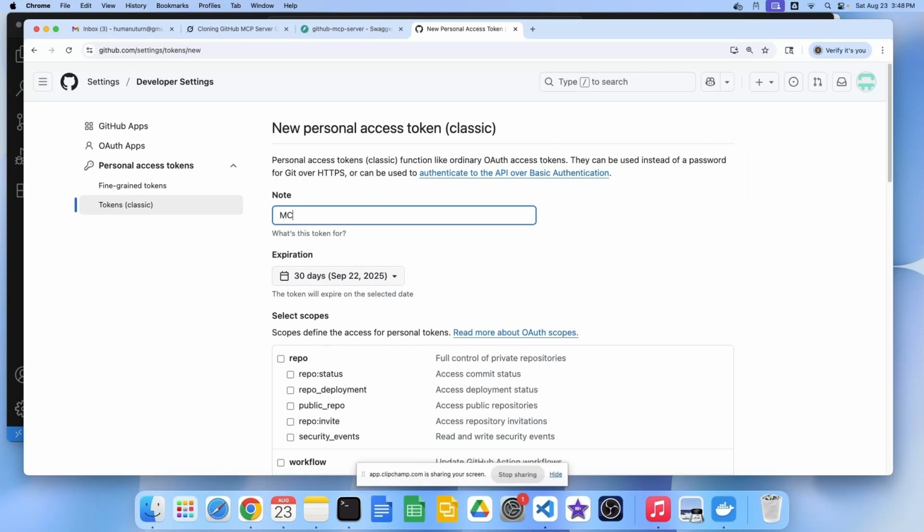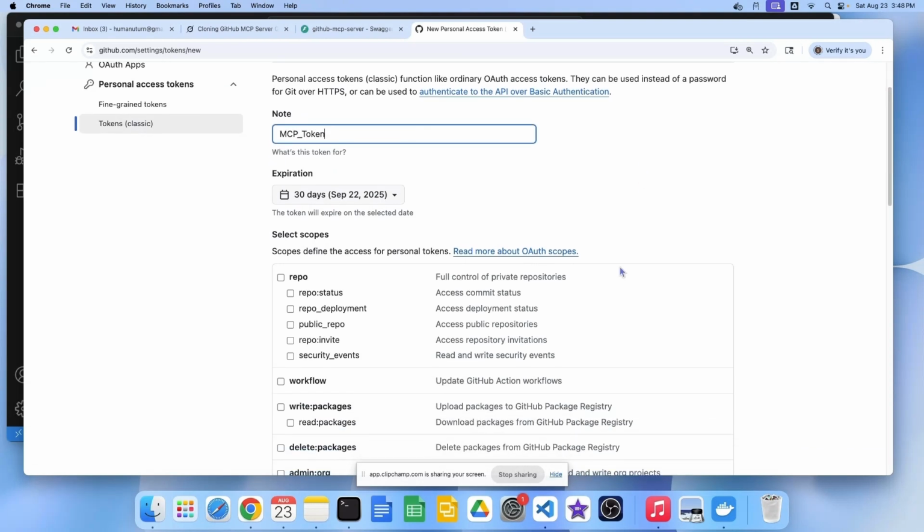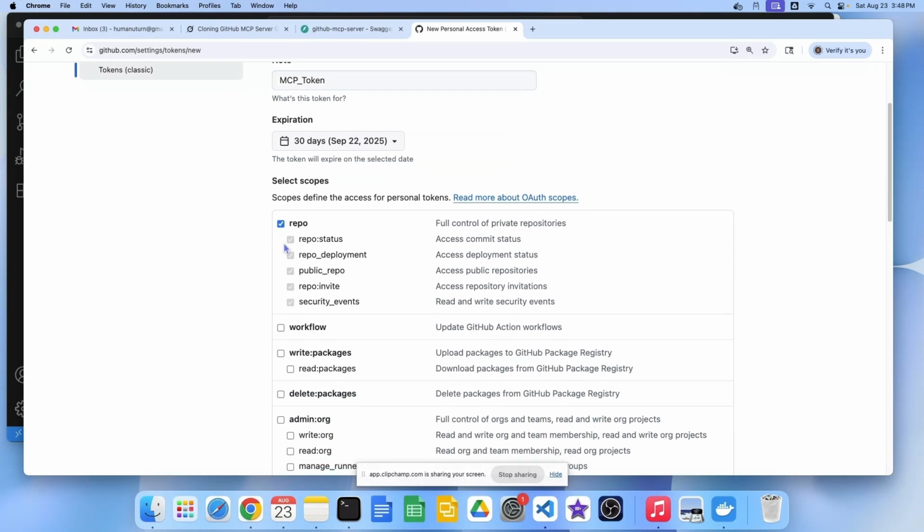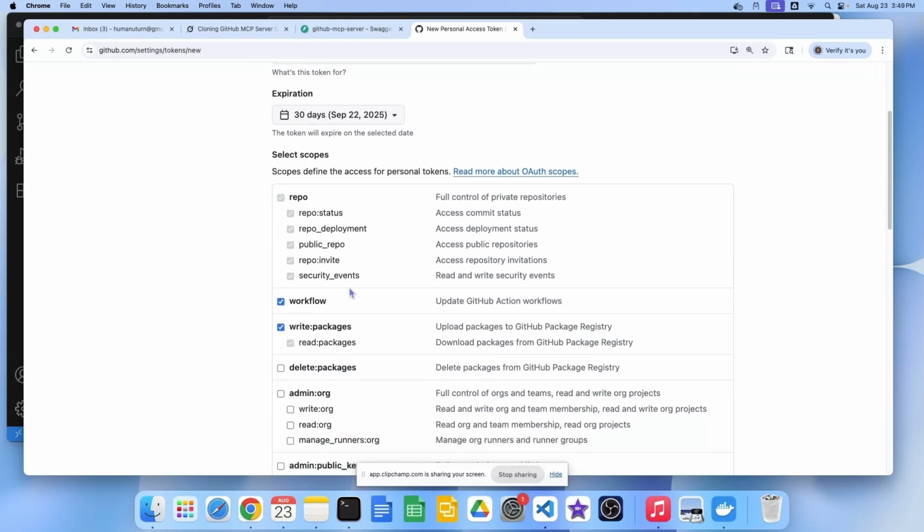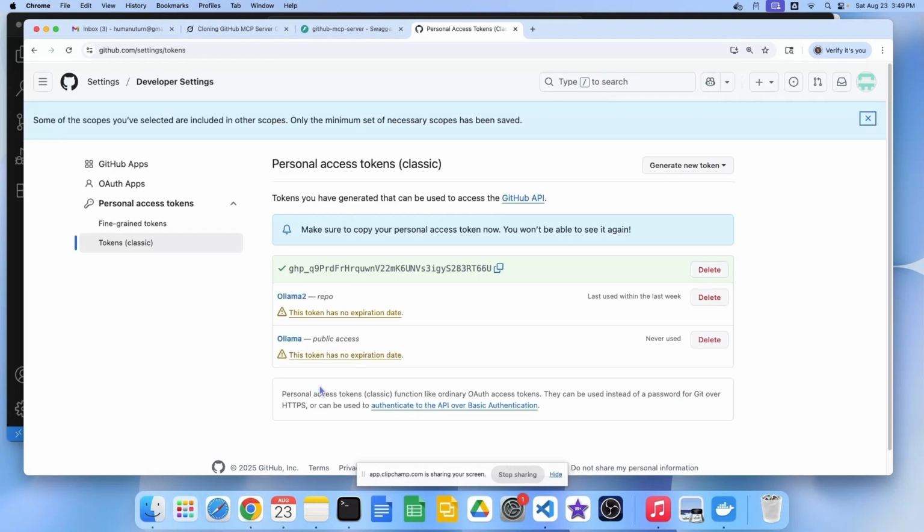This is for reference only if you have multiple tokens. In the scope, let us give access to everything since this is not for production. Copy this and store it, since you won't be able to see it again. This will allow access to GitHub without giving a username and password.